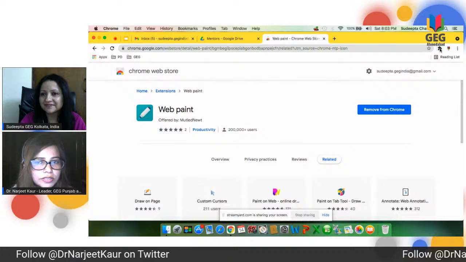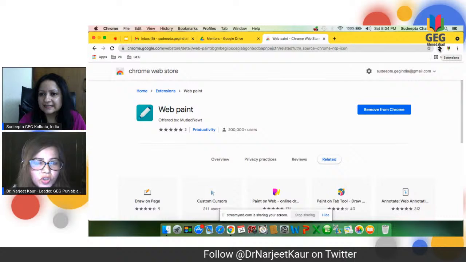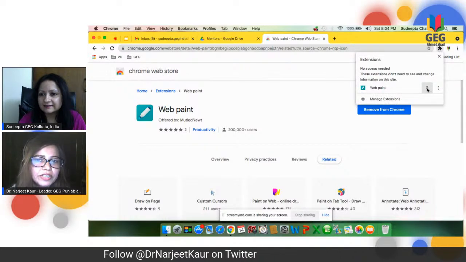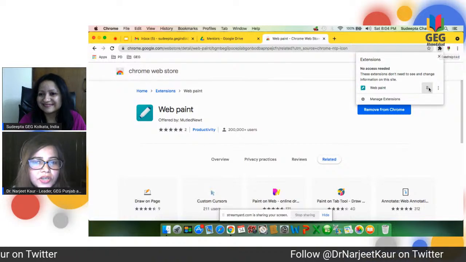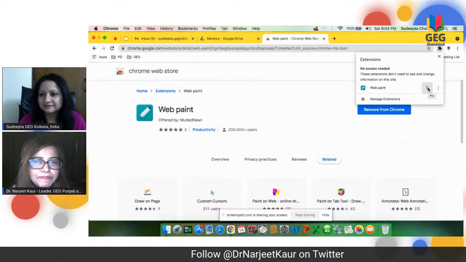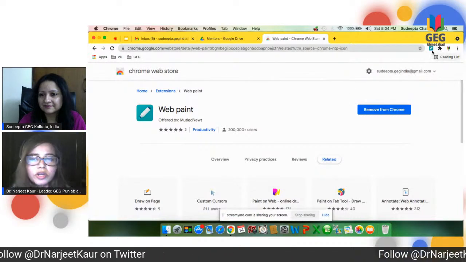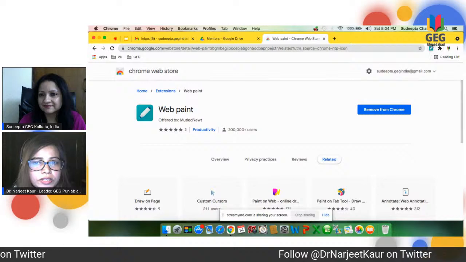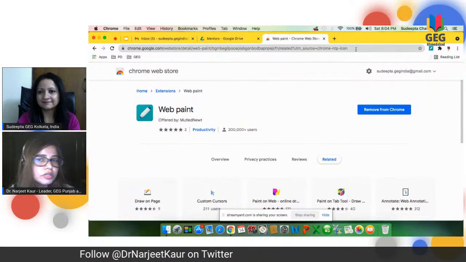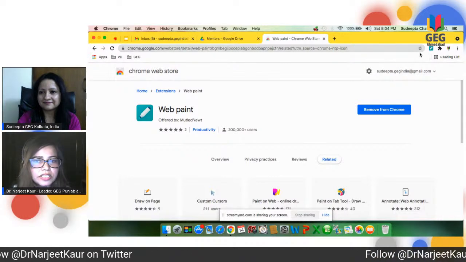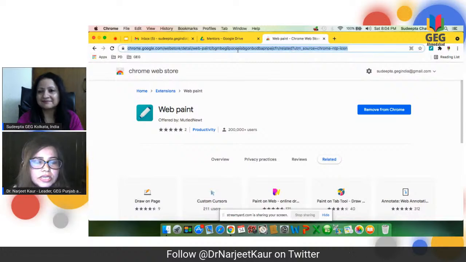Yes, so go there and your extension is installed. When you see this puzzle piece icon, you will see that all your extensions are there, and you will see a pin. If you want your extension to be visible on the Chrome toolbar, which is next to the Omnibox, you have to pin it and it is going to be available for you. You need not open the puzzle piece every time to access it. And here it is, your extension is installed.